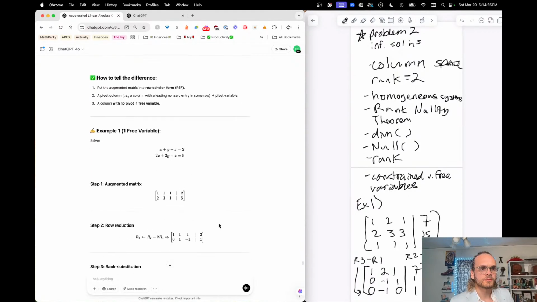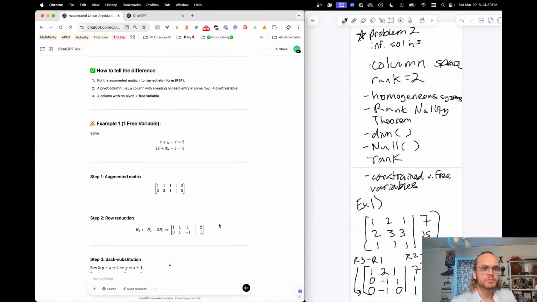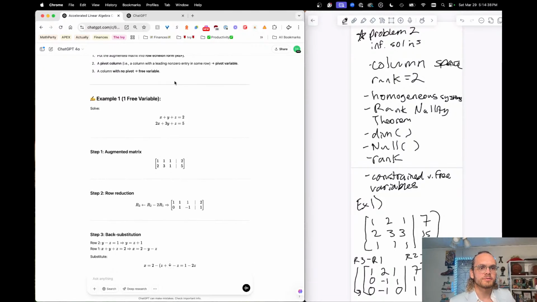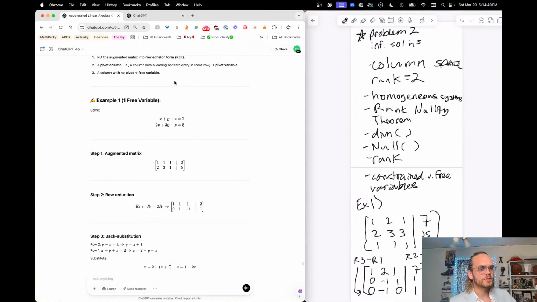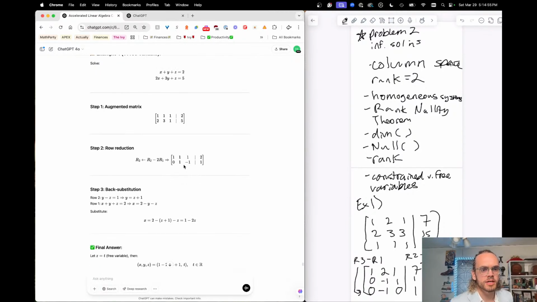So let's see here. What I want to do is to put this matrix into row echelon form, find the pivot column, pivot variable. Column with no pivot is a free variable. So, the free variable is when you get 0, 0, 0, I suppose. So here's an example. We have x plus y plus z equals 2, 2x plus 3y plus z equals 5. Write the augmented matrix, do the row reduction.